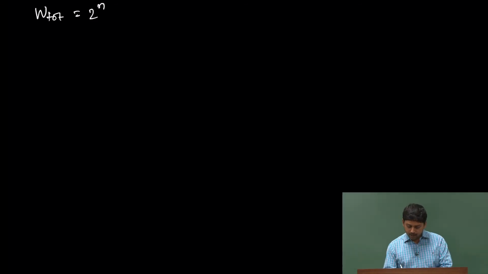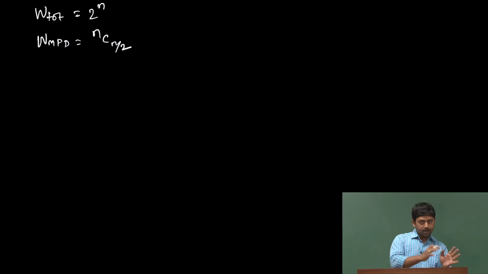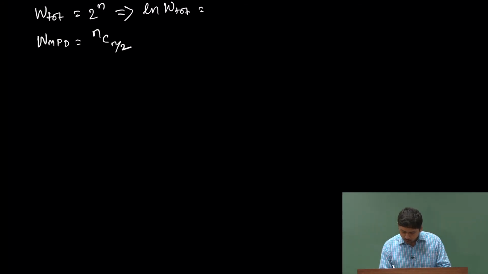Now, we are saying that the MPD, the most probable situation, will be when there will be half head and half tail, half the particles on this side, half on that side, an equivalent statement. And when n is large, it will be almost the same. That means basically all possibilities and half head, half tail are the same, but that is very difficult to really imagine, and we are going to show through our derivations that that is indeed the case. So, let us take from here ln of W tot, which is n ln 2.